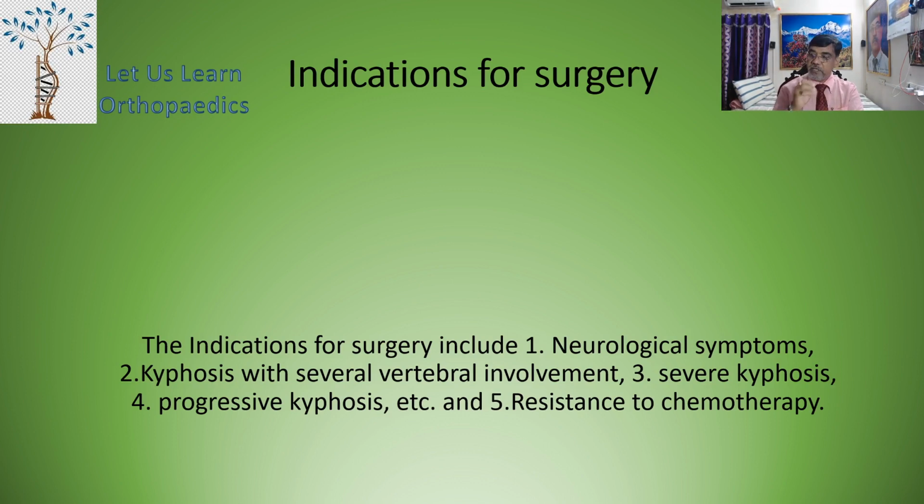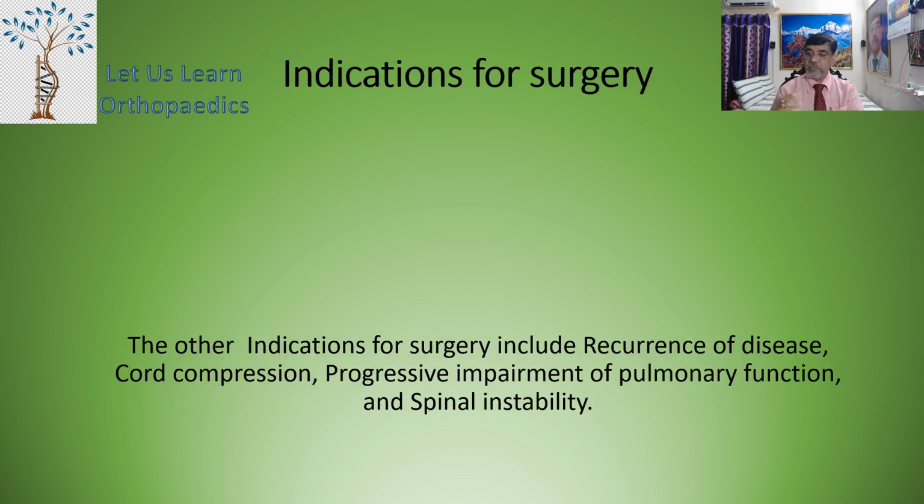The indication for surgery includes 1. Neurological symptoms, 2. Kyphosis with several vertebral involvement, 3. Severe kyphosis, 4. Progressive kyphosis, and 5. Resistance to the chemotherapy. The other indications for the surgery include recurrence of disease, cord compression, progressive impairment of pulmonary function, and spinal instability. So these are the 4 other indications for the surgery in Pott's spine.